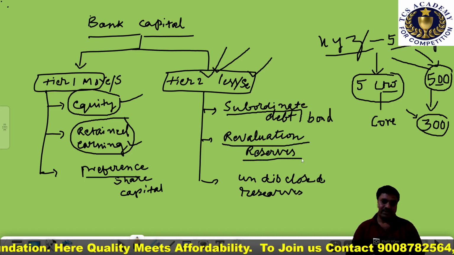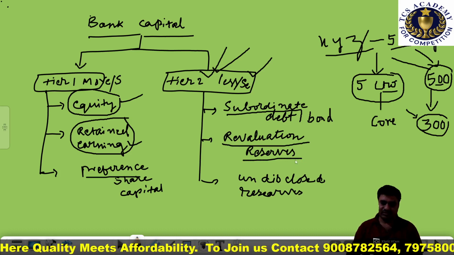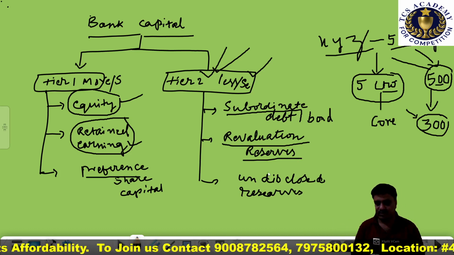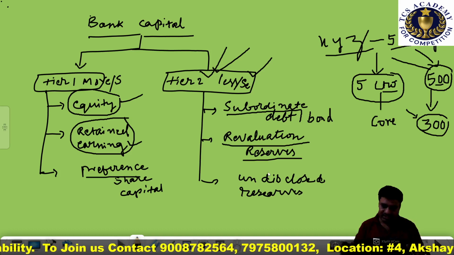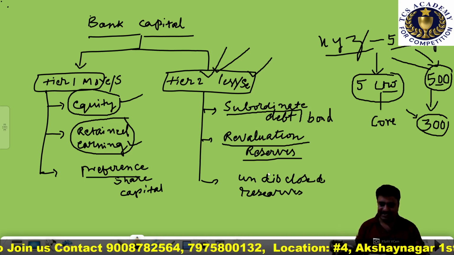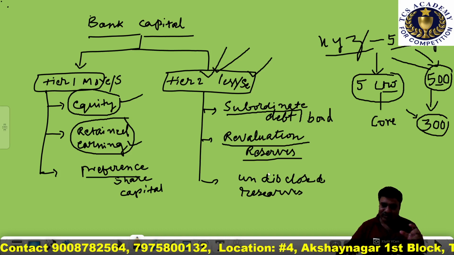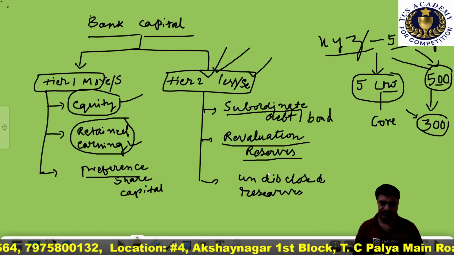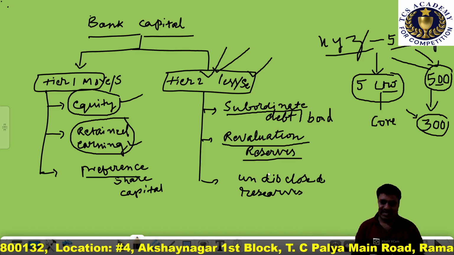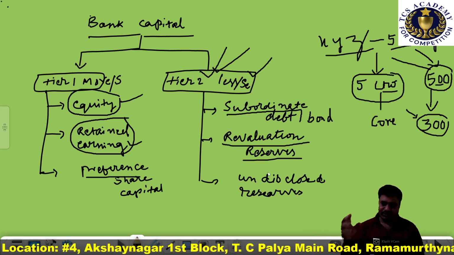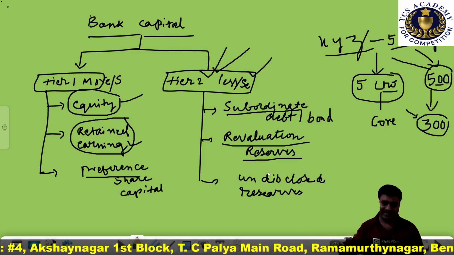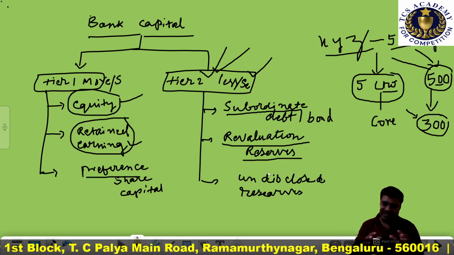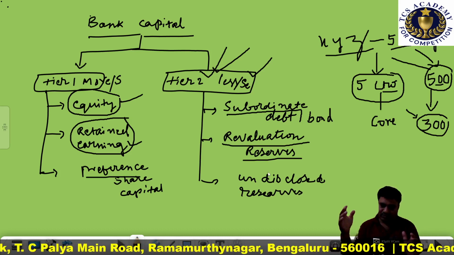Revaluation reserves are the reserves which are created by the revaluation of an asset. They are created by the bank by revaluing the assets of the bank. A typical revaluation reserve is a building owned by a bank. Over time, the value of real estate assets tends to increase.